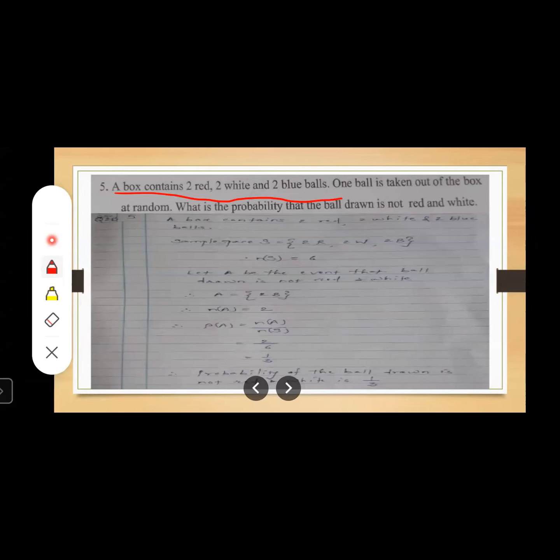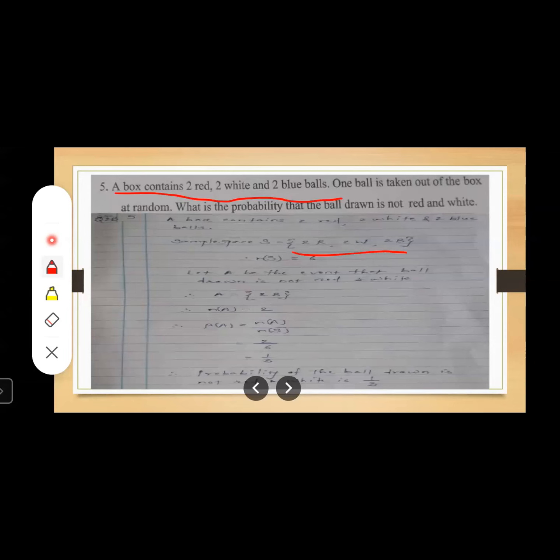Okay. So first of all, write the sample space. Sample space contains what? 2 red balls, 2 white balls, 2 blue balls. Means whatever all possibilities are there. All possibilities you have to write in a sample space. Okay. Sample space is nothing but the bigger set, not bigger digit, sorry, bigger set. Here all the possibilities we are going to write. So which are all the possibilities? 2 red, 2 white, 2 blue balls are there in the box. These possibilities we are going to write as a sample space in the form of a set.